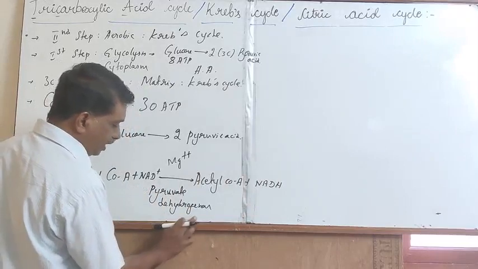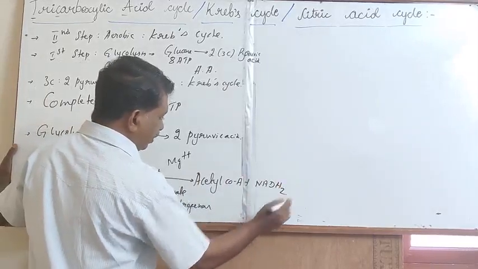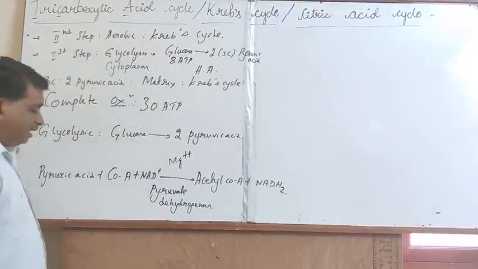It undergoes dehydrogenation, resulting in the biosynthesis of NADH2.